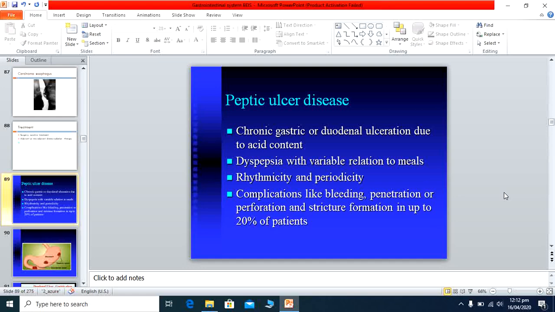Patient's presentation is dyspepsia with variable relations to the meals. I will discuss with you what is the relationship of the gastric ulcer with the meal and the duodenal ulcer's relationship with the meal, rhythmicity and periodicity, at which time of the day they are mostly present, and what is the relationship with the meal. Complications of the peptic ulcer are bleeding, and sometimes penetration of the ulcer and perforation occur, and the other is stricture forming, means narrowing, which occurs in up to 20% of the patients.